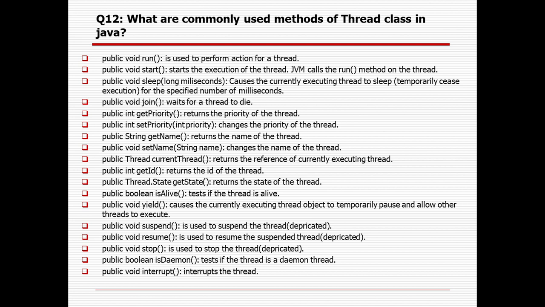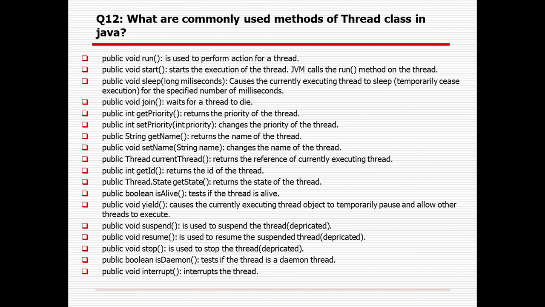The yield method causes the currently executing thread object to temporarily pause and allow other threads to execute. So whenever we use the yield method, the current running thread will pause for some time, and the other threads in the thread scheduler can run or execute. Suspend, if you want to suspend a particular thread, you can use the suspend method.